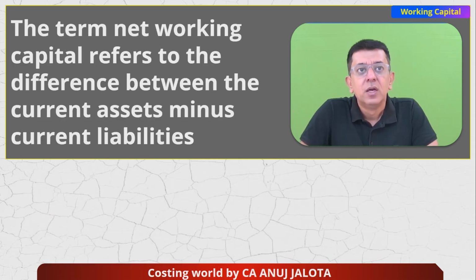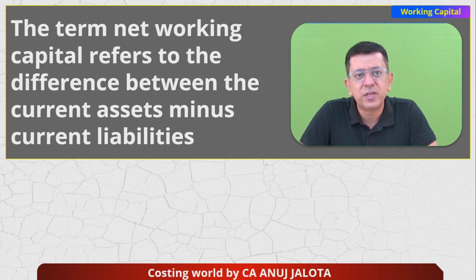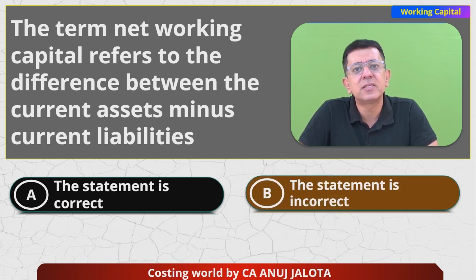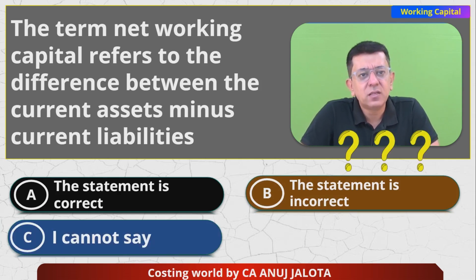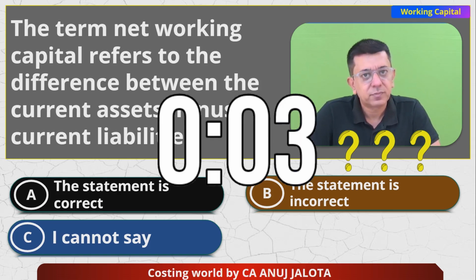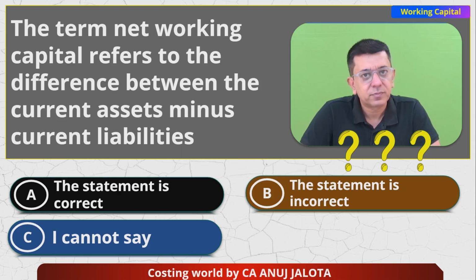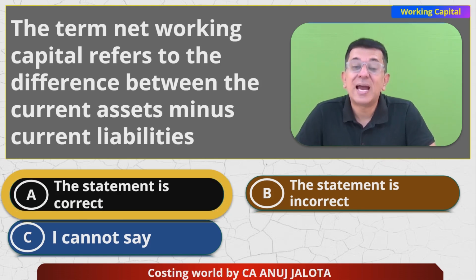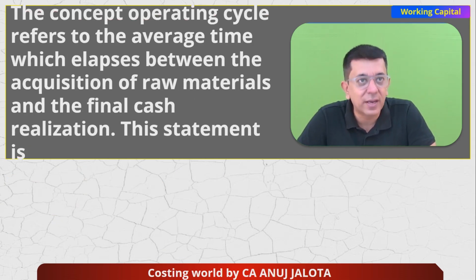The next one. The term net working capital refers to the difference between current assets minus current liabilities. I know that you all know this answer, so I will not give you time to comment. In case you want to comment before the four answers come out, please do that. This statement is correct, this statement is incorrect, I cannot say. Please comment the correct answer. This statement is absolutely correct. The difference between current assets and current liabilities is going to be called this. So that is the correct answer.